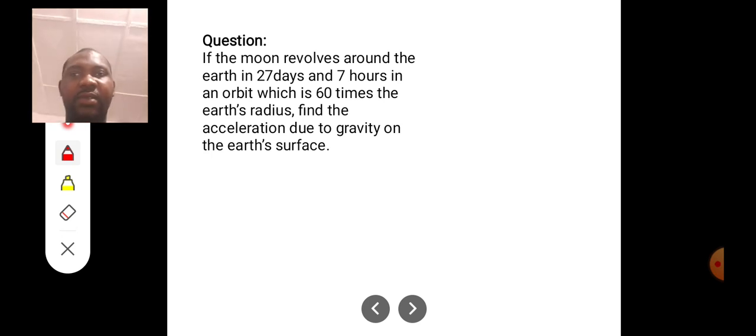Now let's see another question here. If the moon revolves around the earth in 27 days and 7 hours in an orbit which is 60 times the earth's radius, find the acceleration due to gravity on the earth's surface.